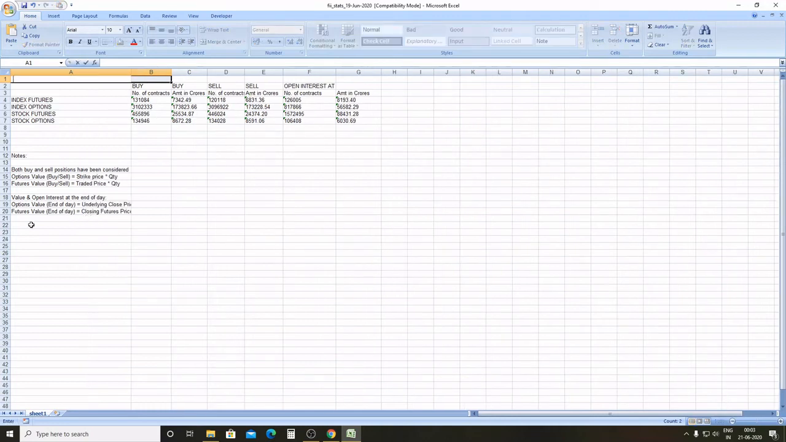For futures, it's simply the value of open interest at the end of the day and the closing price of the future. Similarly, strike price into quantity is the options value, and futures value is traded price into quantity. So you know how this amount was calculated by looking at this formula.